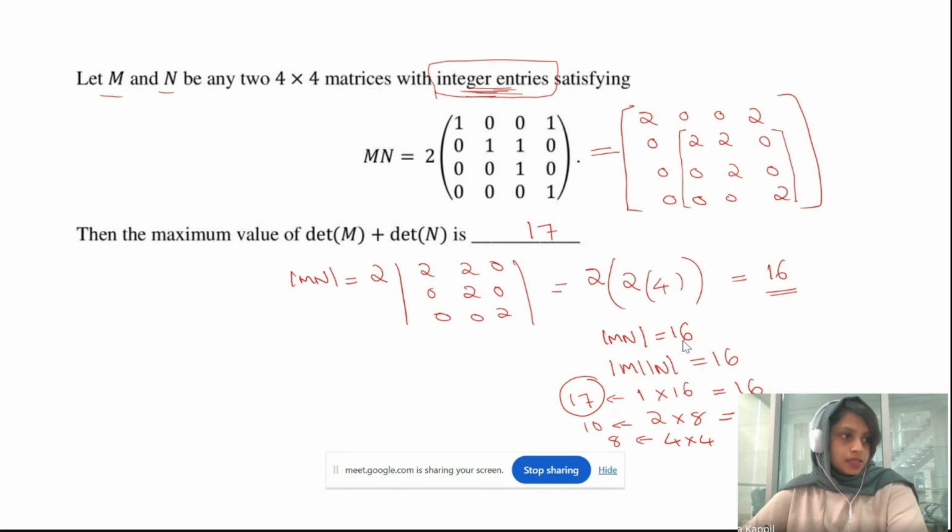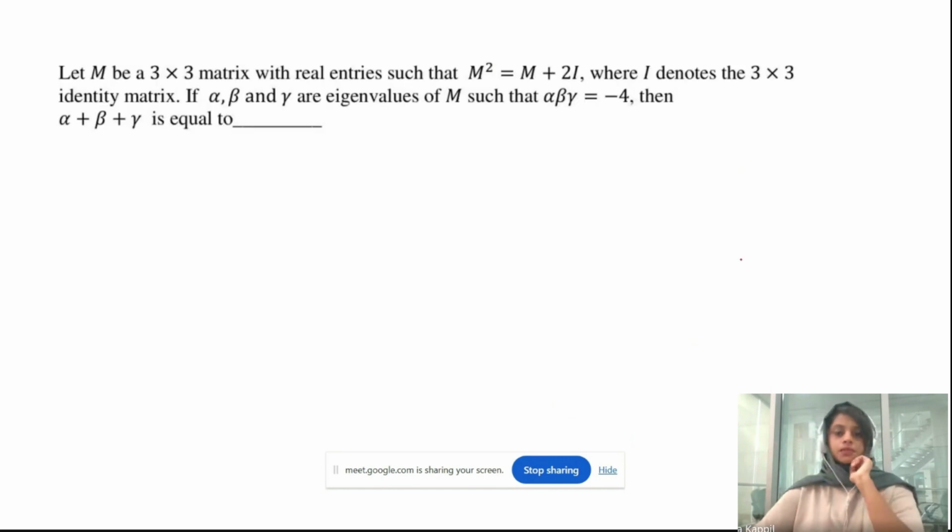So next problem is, let M be a 3 by 3 matrix with real entries, such that M square is equal to M plus 2I, where I denotes the 3 by 3 identity matrix. If alpha, beta, gamma are eigenvalues of M such that the product of eigenvalues will be -4, then you need to find what will be the sum of the eigenvalues. Okay, so let's look what information we have.